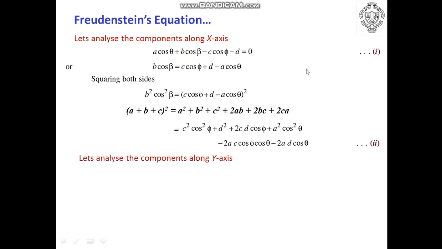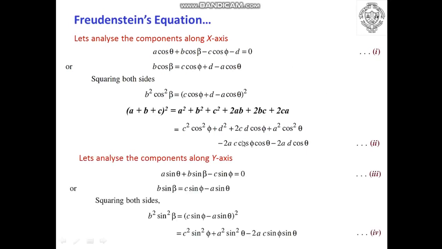So now let us analyze the components in the y-axis. Similarly, the summation of y-axis equation, that is this particular equation number 3, will be squared on both the sides. So we get b square sin square beta is equal to (c sin phi minus a sin theta) whole square. So here also, while squaring the right hand side, you have to consider the term c into sin phi as a and a into sin theta as b. So you have to expand this bracket as (a plus b) or (a minus b) whole square. So we know the usual formula.